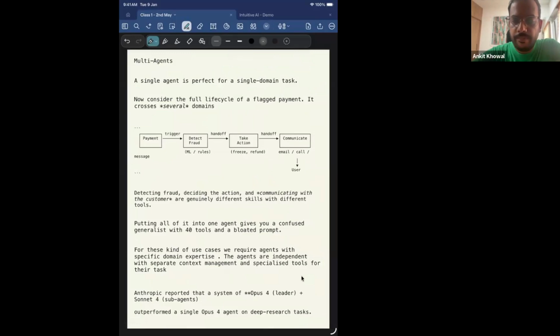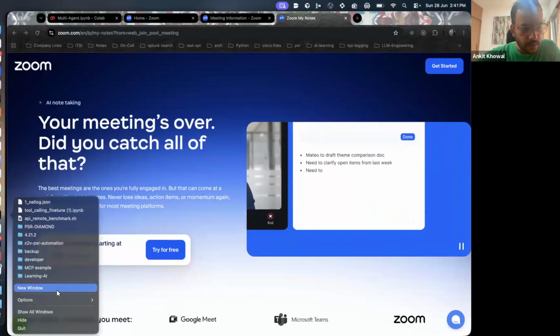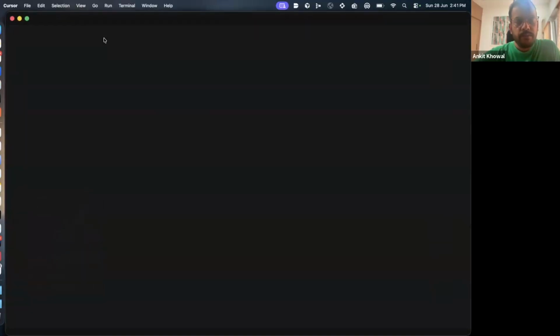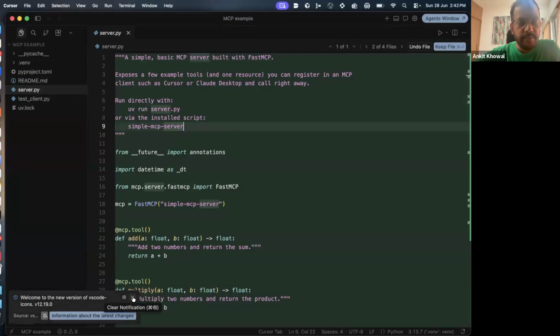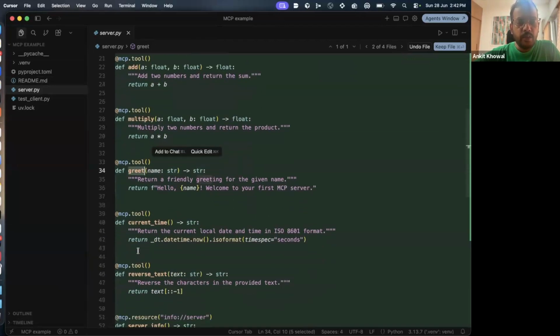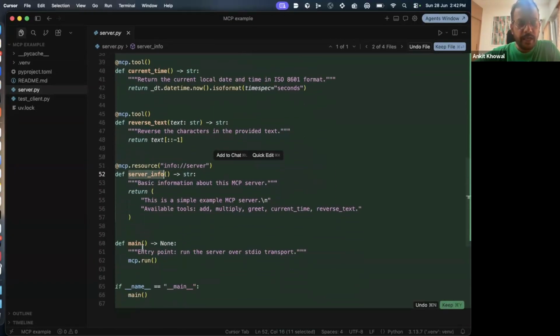Now let's take a very simple example. I just want to show you what it actually looks like if we have to develop an MCP server. So let me go to the screen, and maybe the MCP example will be fine. Here, I have already developed a small, very simple MCP application, a server.py. This is the MCP server. I have defined some basic functions like how to add a number, multiply a number, greet a user, return current time, reverse text, or server info, something like that. And I'm just starting the server.